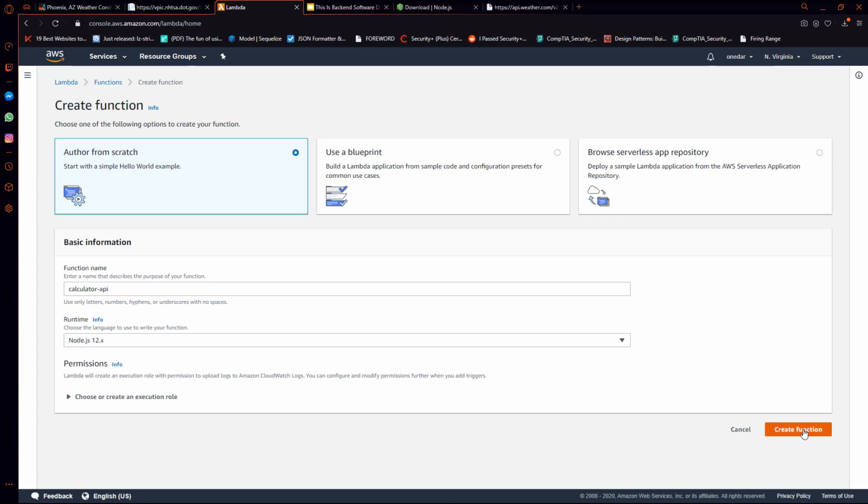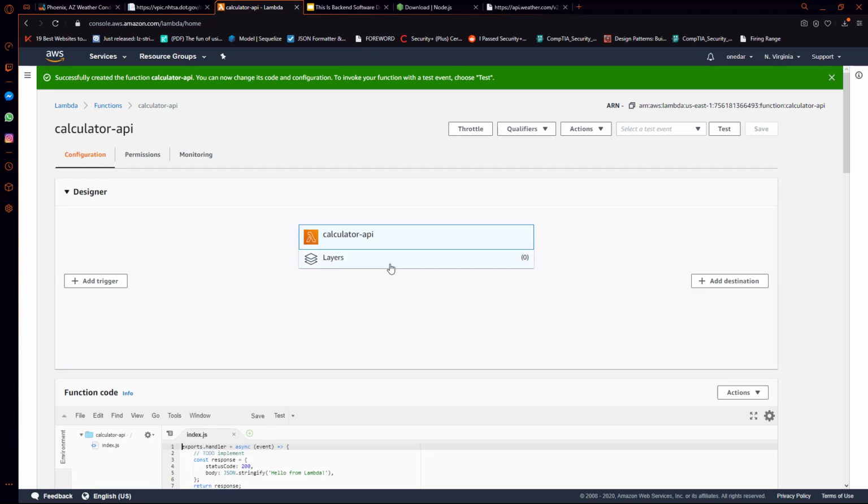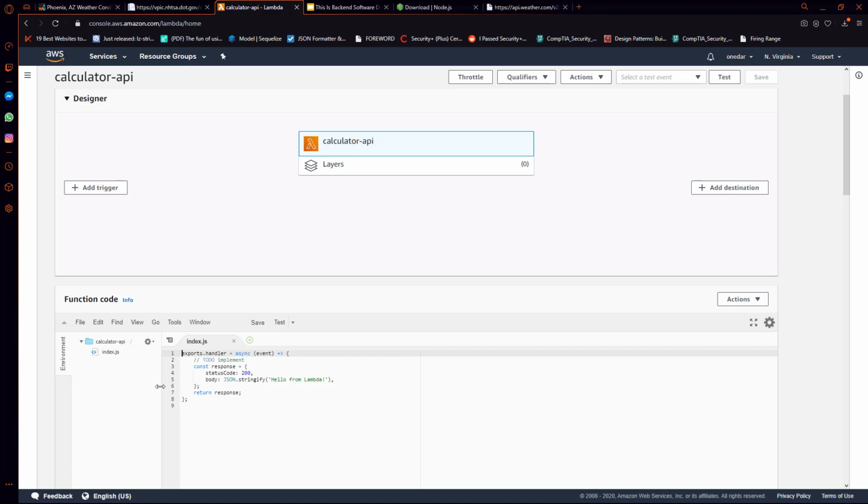And so I'm just going to create the function from there, and we'll be taken to the main dashboard for this Lambda function. Okay, so if your function was successfully created, then you'll already be able to see you have some example code down here. We might not actually need to do anything with Node.js on our machine now that I think about it, but I think I will show you that workflow regardless.